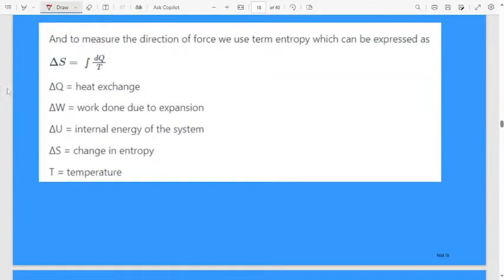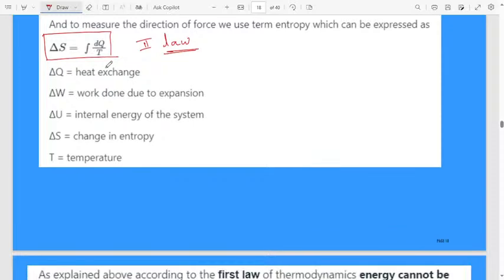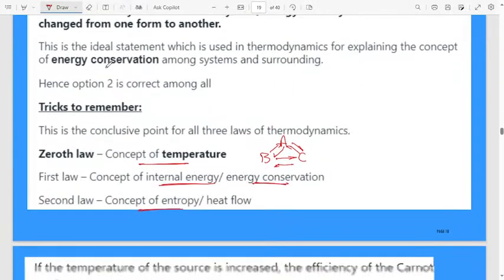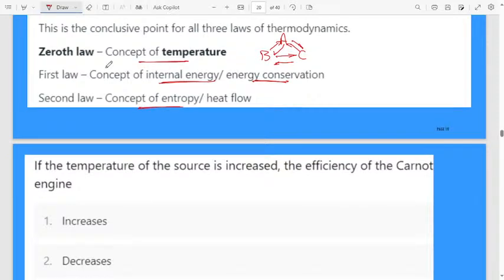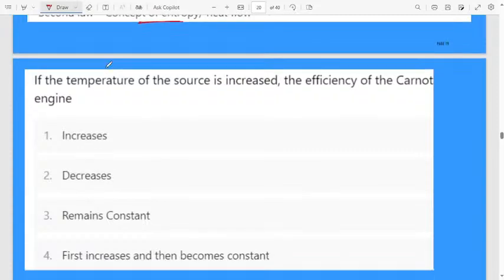This is the second law formula. Remember this one. Delta S, the change in entropy, equals the integral of delta Q divided by T. This is the equation we will use for the second law of thermodynamics. Remember, I told the short trick for how to remember the zeroth law, first law, second law of thermodynamics, everything. Let us move to the next question.